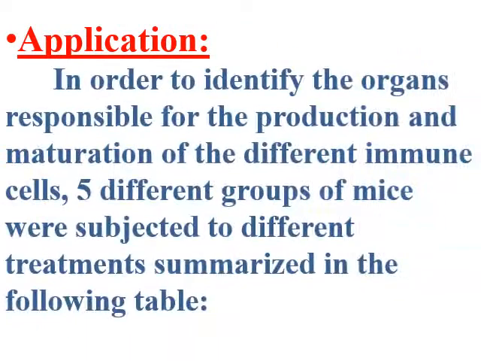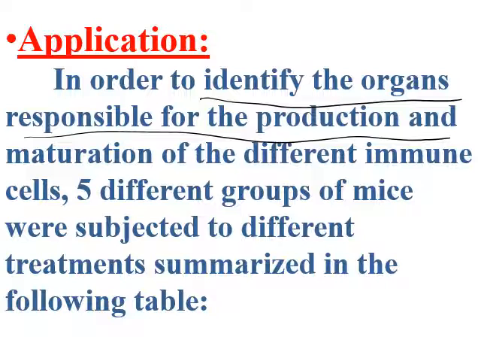Let's start now with this application. In order to identify the organs responsible for the production and maturation of the different immune cells, 5 different groups of mice were subjected to different treatments, summarized in the following table. So what is the aim of this experiment? What is the aim of this application? It is to identify the organs responsible for the production and maturation of different immune cells.